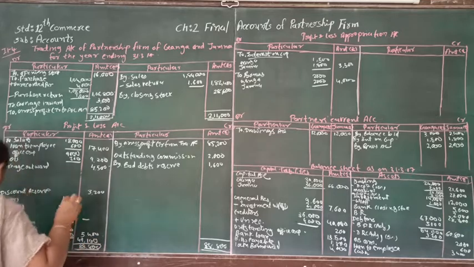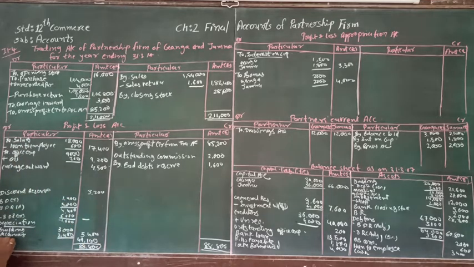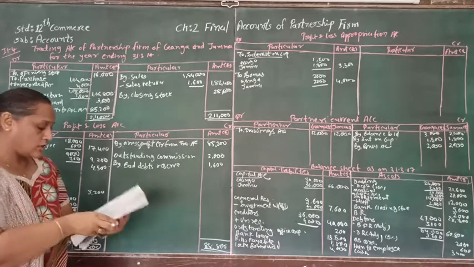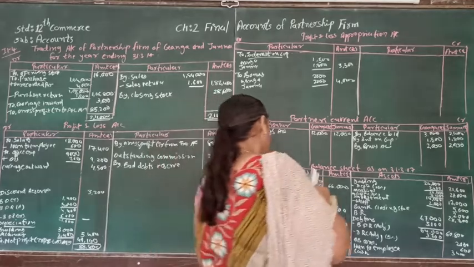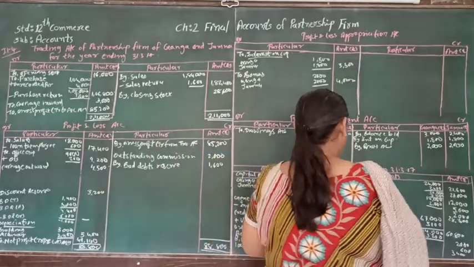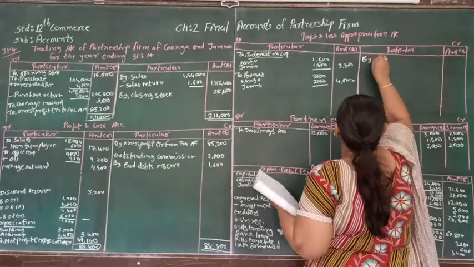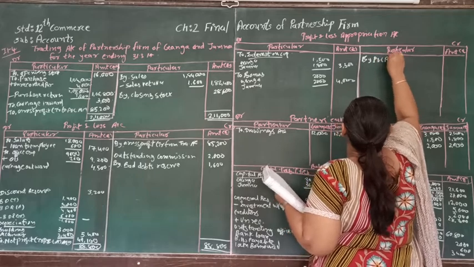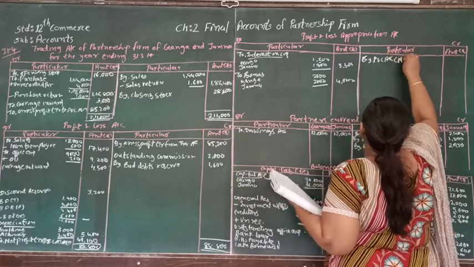It is called net profit, and it is supposed to be transferred to the profit and loss appropriation account. On the credit side, we are going to transfer it by profit and loss account, that is the net profit.